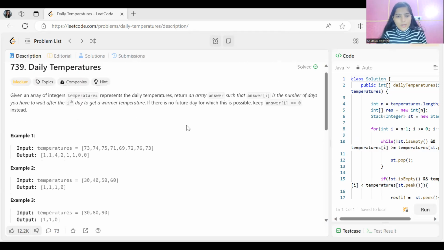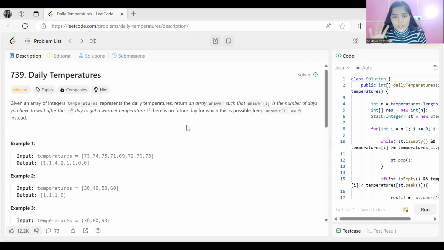So what it says is we have been given an array of integers, right? What is this array representing? The daily temperature. On the ith day, what is the temperature? On another day, what is the temperature? Like that, it is representing temperature.